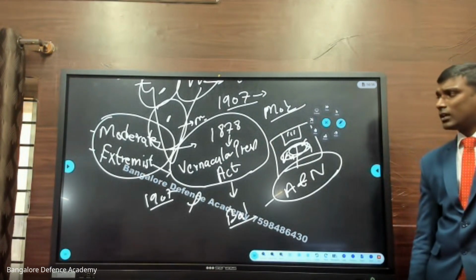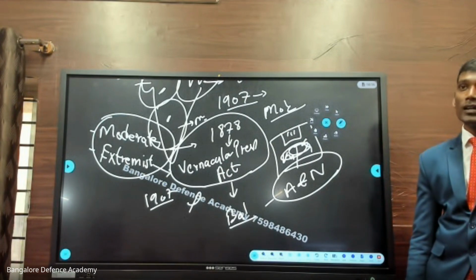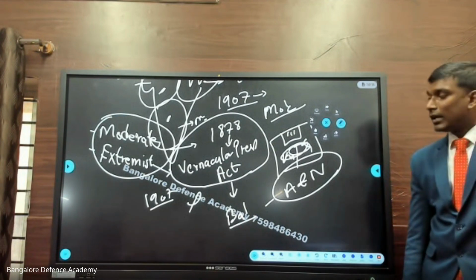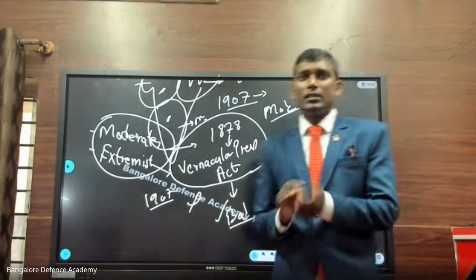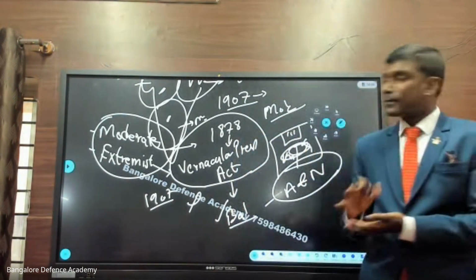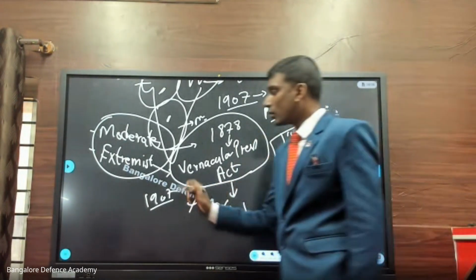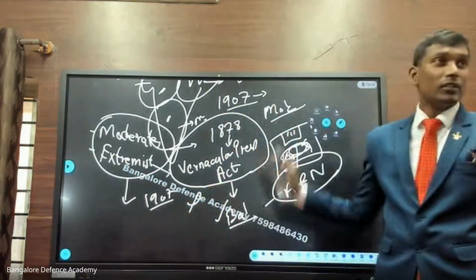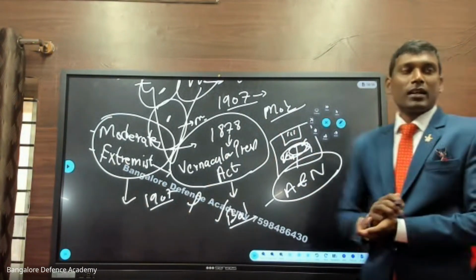So tell me one king who was exiled during 1857. Bahadur Shah Zafar. And who is exiled now here? Bal Gangadhar Tilak. Now, who is Bal Gangadhar Tilak? That will be seen in the extremist way. So let us first go with the Congress. Let us go with the flow. What are the achievements of the Congress? So this is what is happening in 1907, 1908, those years. Fine. Now, after some years, what happens?